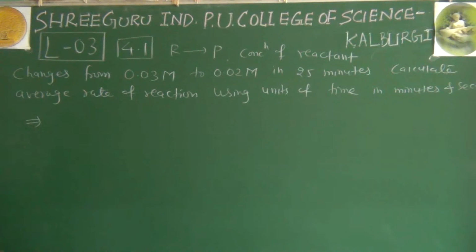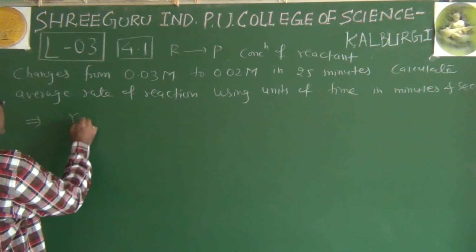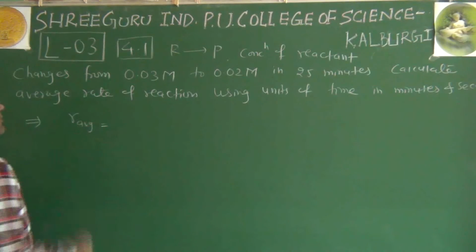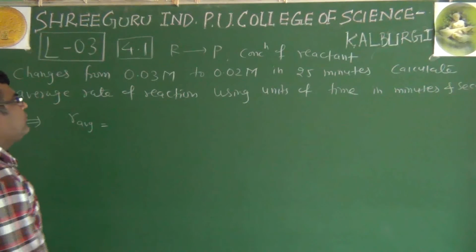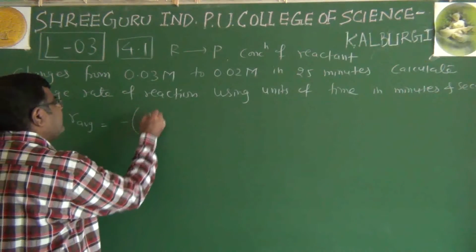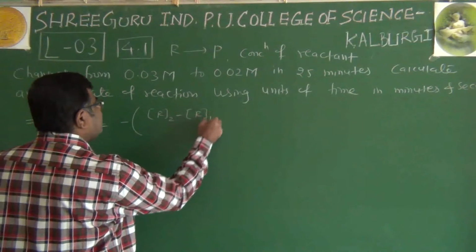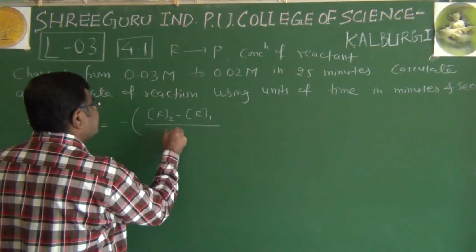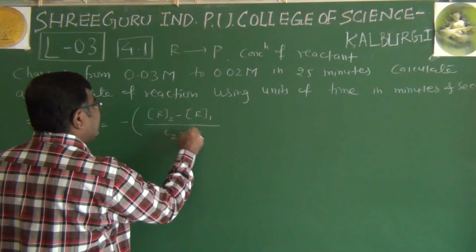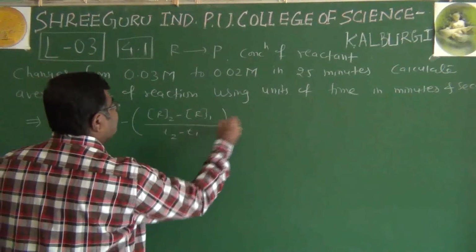So they have given the data here, the concentration changes, they have given time also, and they have asked us to calculate the average rate. So you can write average rate is equal to negative final molar concentration minus initial molar concentration over final time minus initial time.